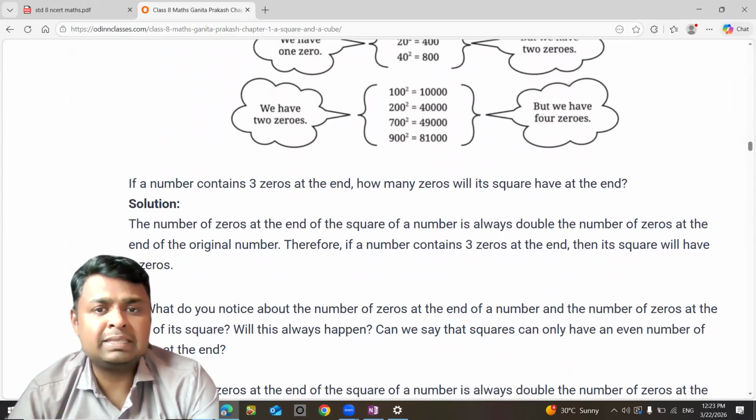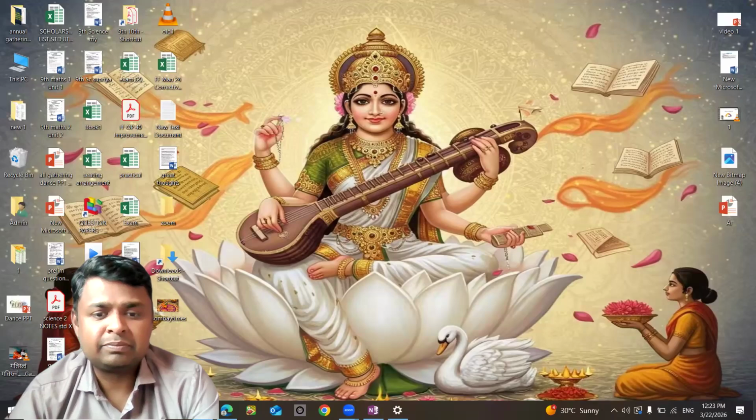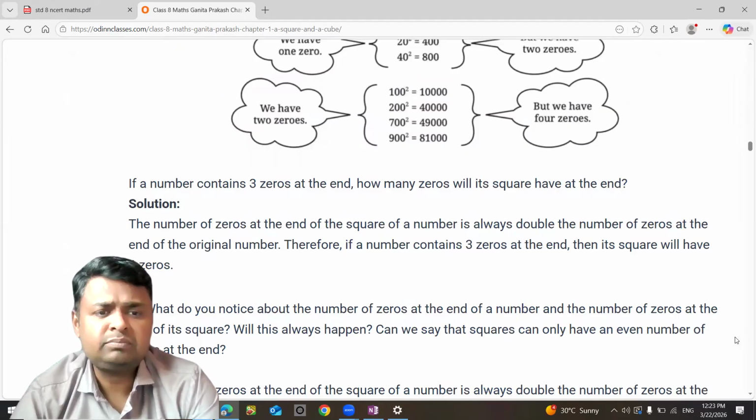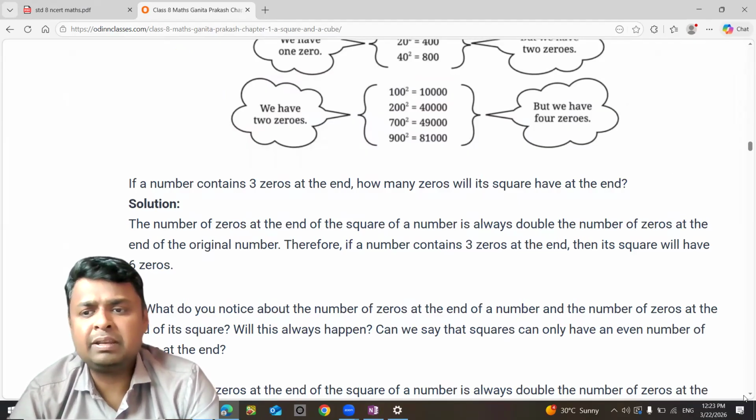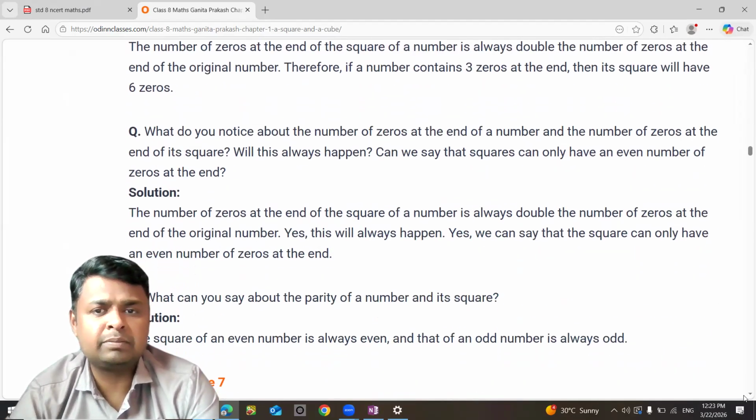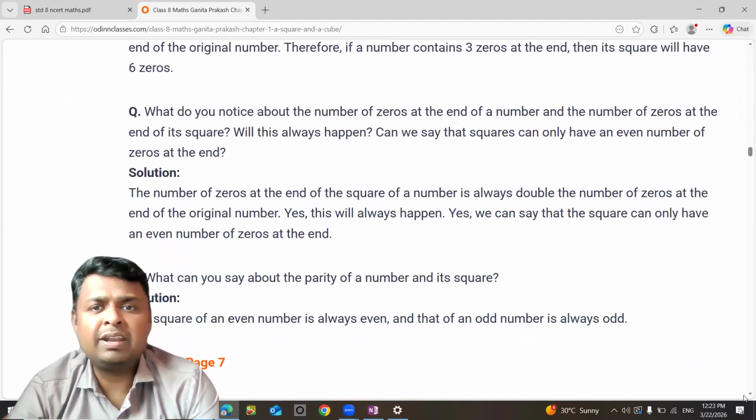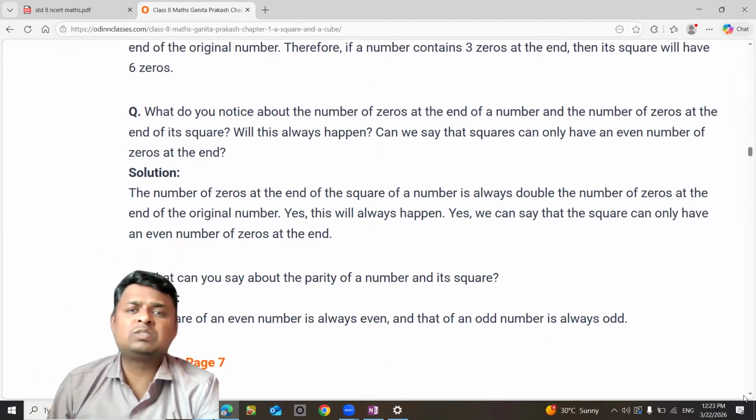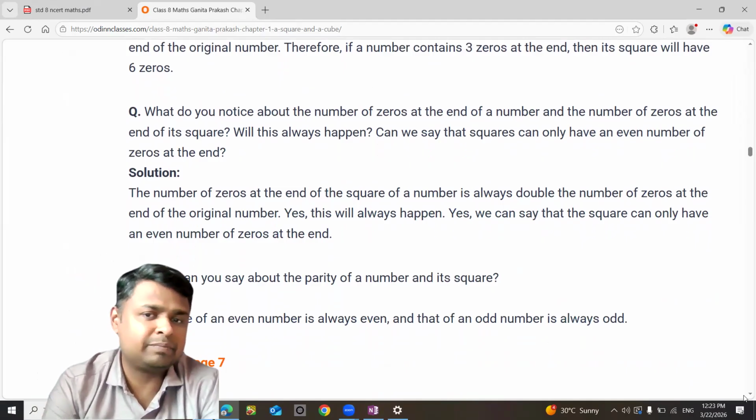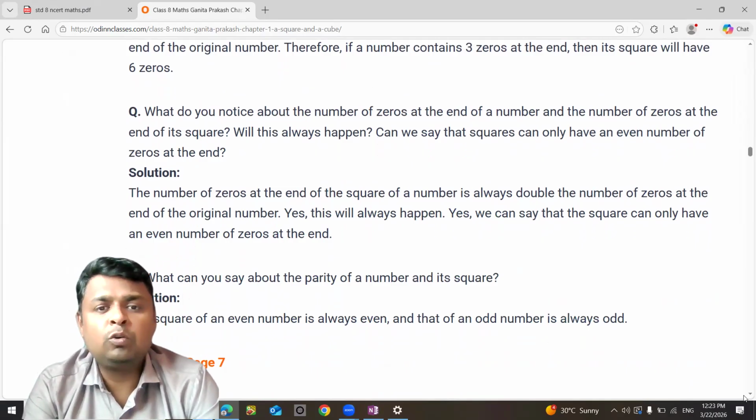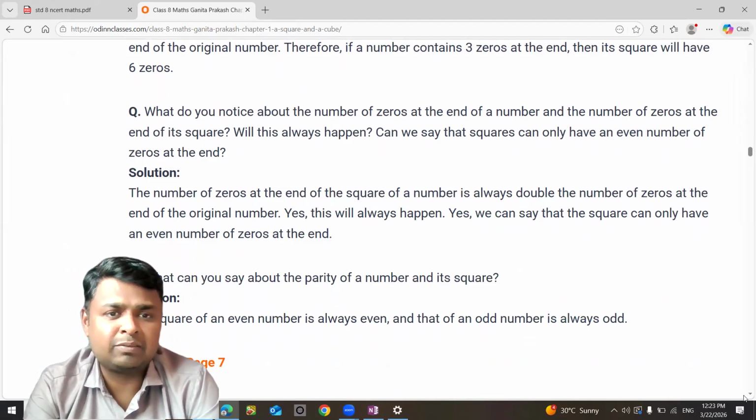So if a number contains 3 zeros at the end, then what? Let's see. The number of zeros at the end of the square is always double the number of zeros at the end of the original number. So remember this. If a number contains 3 zeros, then its square will have 6 zeros. What do you notice about the number of zeros at the end of the number and at the end of its square? Will this always happen? Yes, it will always happen.